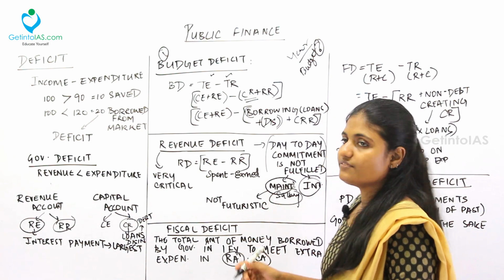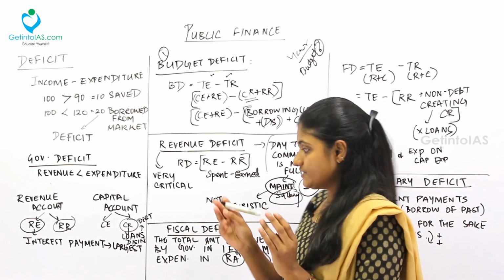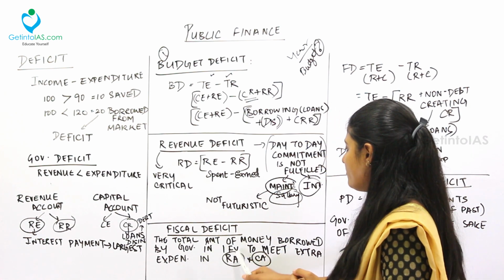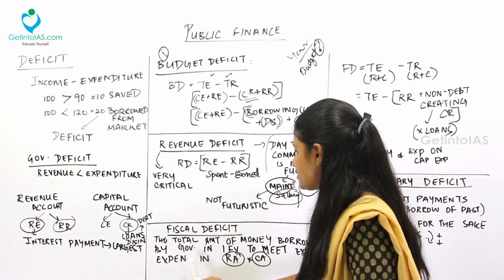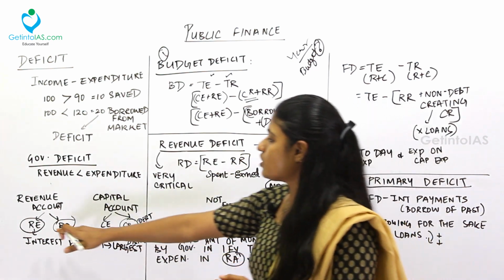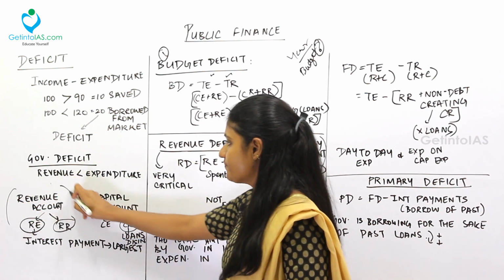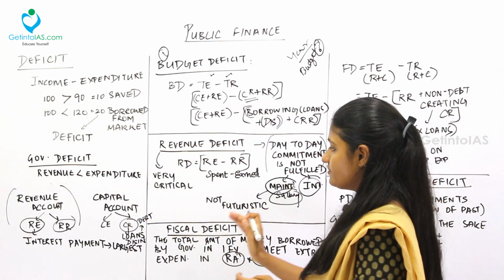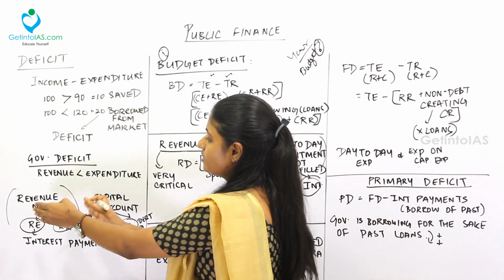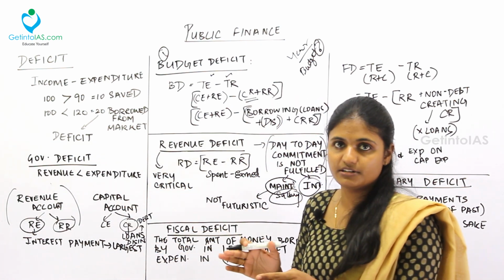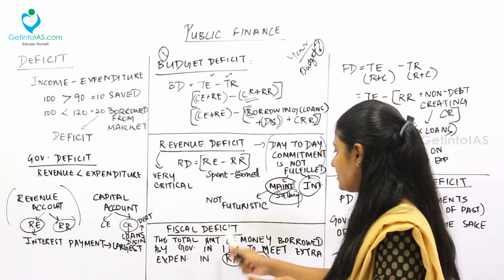Next, coming to the fiscal deficit. What is called as a fiscal deficit? So the total amount of money borrowed by government in one financial year to meet extra expenditure in revenue account and capital account. See, in revenue deficit, we saw the difference only in the revenue account, okay. So this is the day-to-day commitment of the government. But under the fiscal deficit, it is the total amount of the revenue account and total amount of the capital account is considered. So that deficit is called as the fiscal deficit.